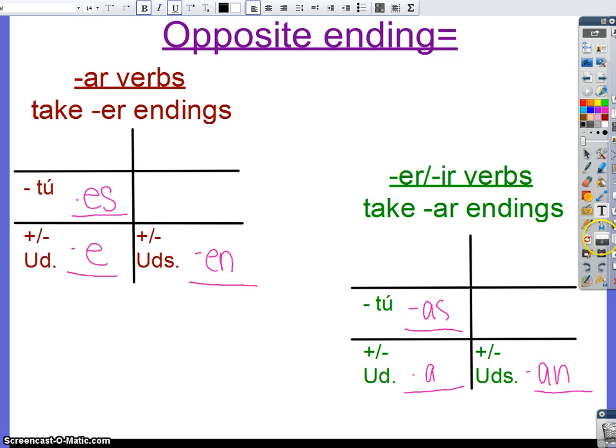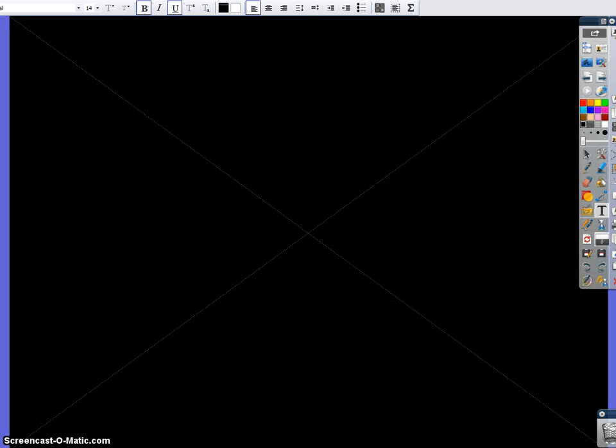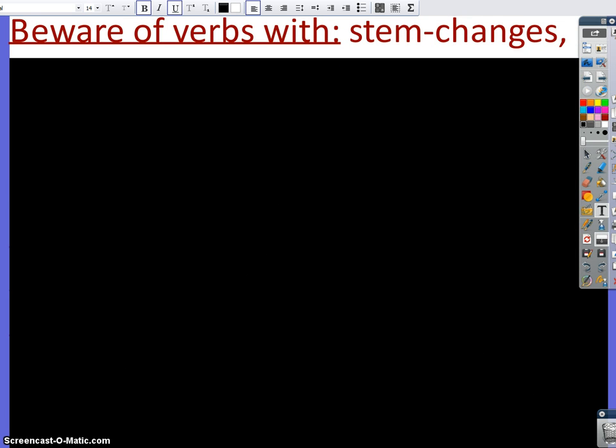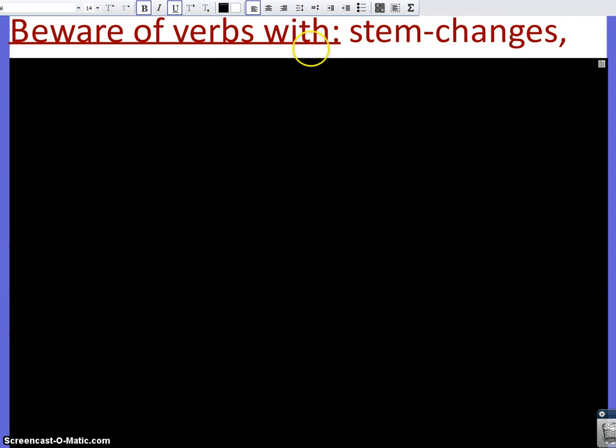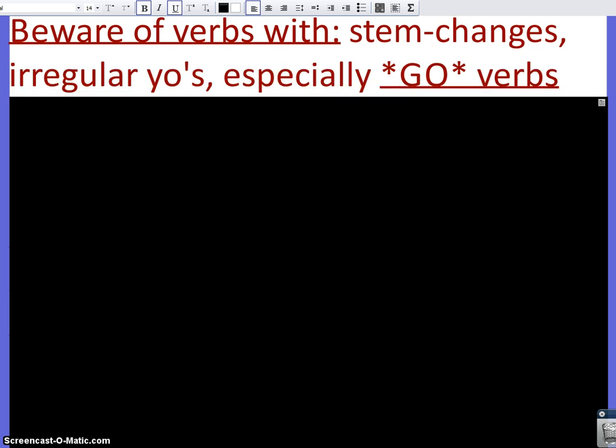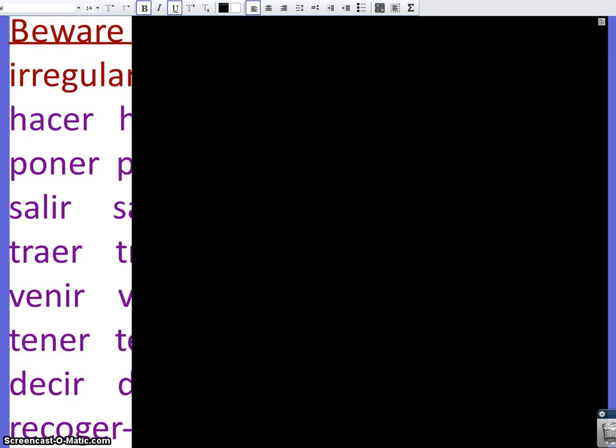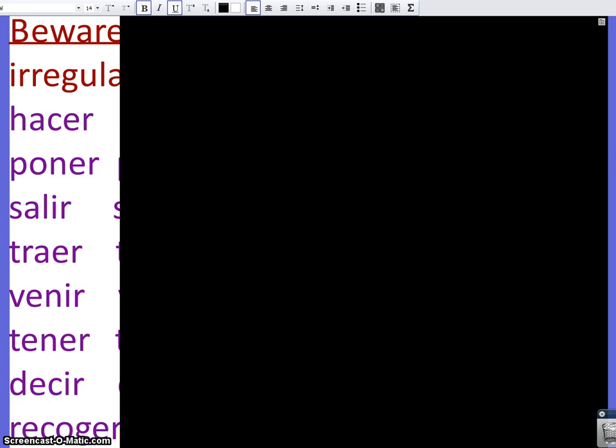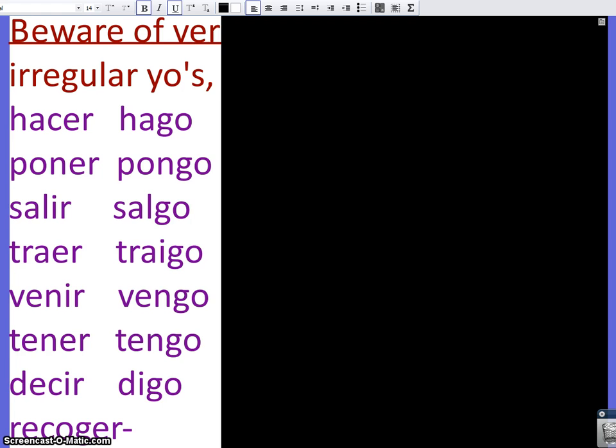What else do we need to know about giving these commands? Well, we need to be aware of verbs with stem changes, irregular yos, and especially go verbs. So we just need to think about those things before we put them into our commands. What verbs do we know that have irregular yos? Well, here they are. What are their yo forms? Hopefully you could tell me. Hago, pongo, salgo, traigo, vengo, tengo, digo.